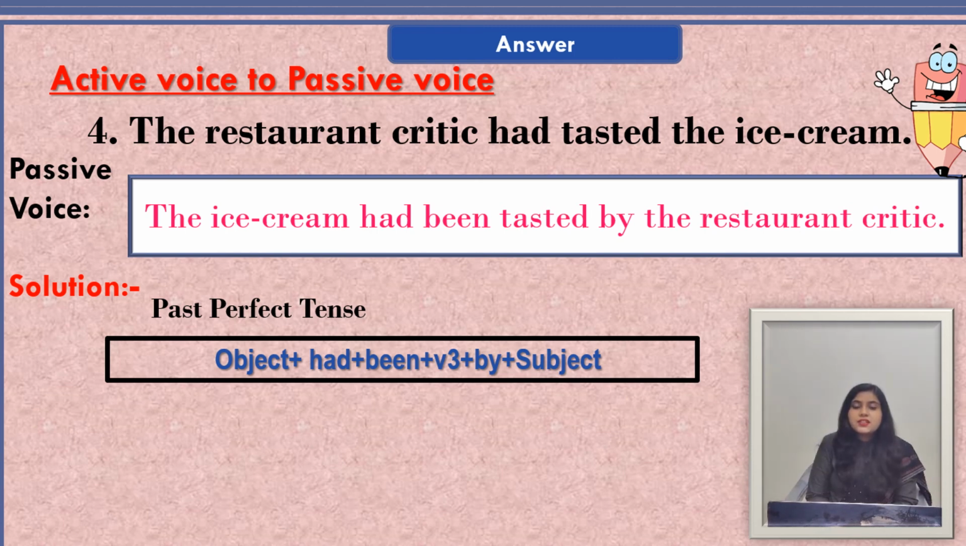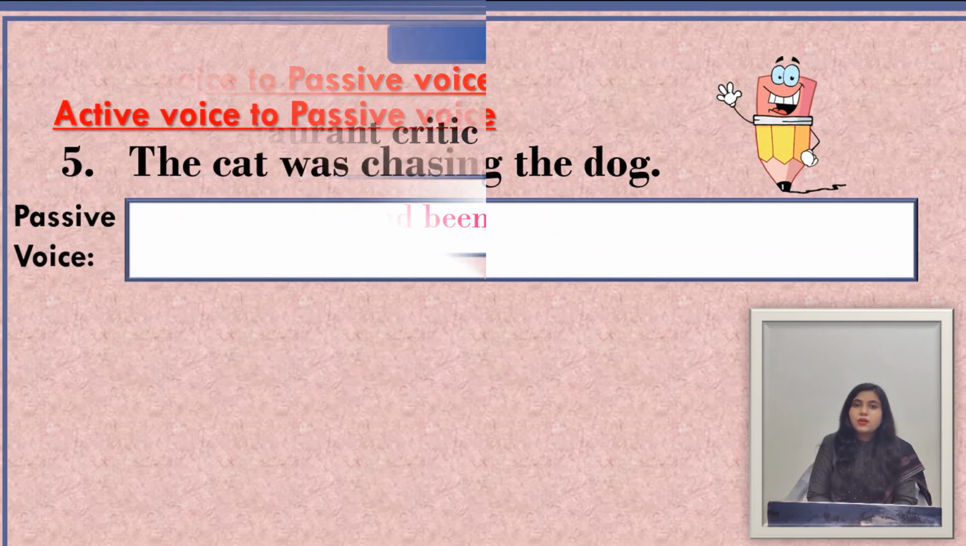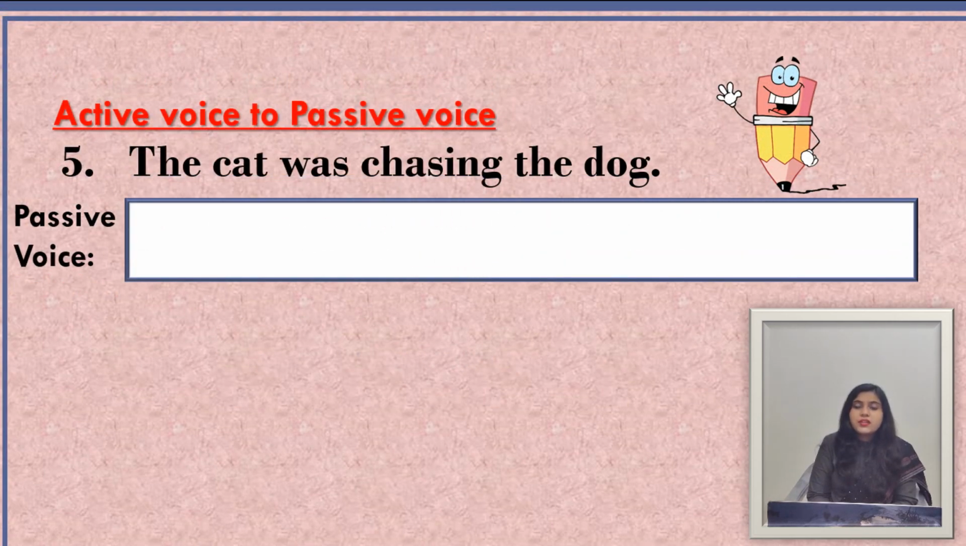The fifth sentence is the cat was chasing the dog. In this sentence our verb form is was chasing, which indicates that this sentence is in past continuous tense. And in this sentence the cat is the subject here and the dog is the object of the sentence here. And now we see the passive form of this sentence.